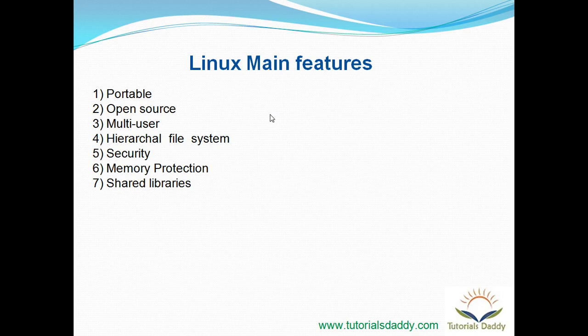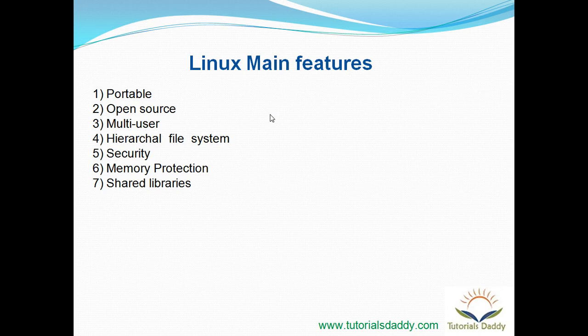This feature means multiple users, or more than one user, can use the same operating system at the same time. So it is the responsibility of the operating system to maintain the work of each user. And the fourth feature is hierarchical file system.